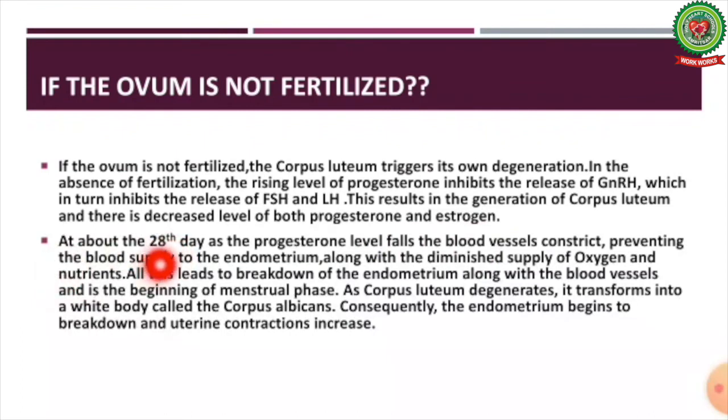At about the 28th day, as the progesterone level falls, the blood vessels constrict, preventing the blood supply to the endometrium, along with a diminished supply of oxygen and nutrients. All this leads to breakdown of the endometrium along with the blood vessels and is the beginning of the menstrual phase. As the corpus luteum degenerates, it transforms into a white body called the corpus albicans. Consequently, the endometrium begins to break down and uterine contraction increases.